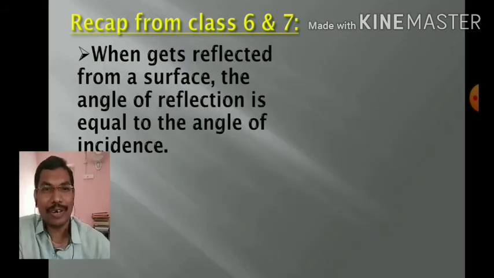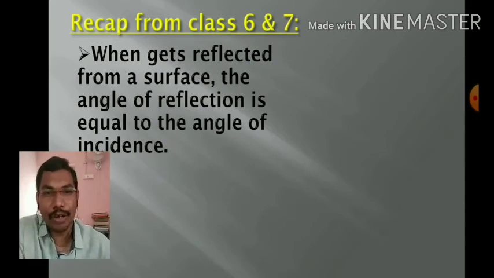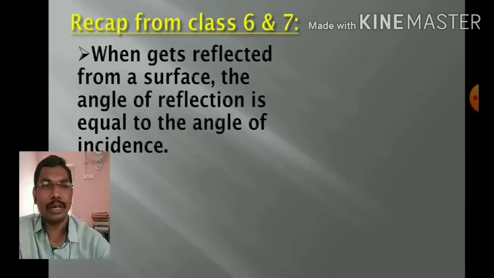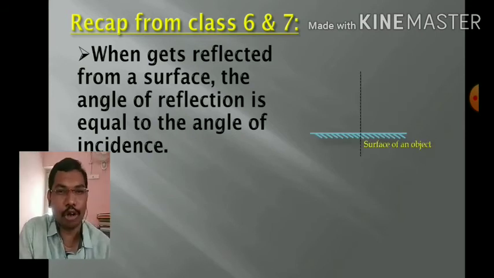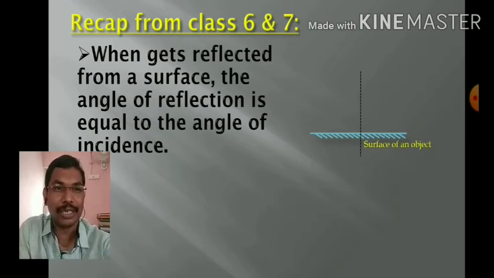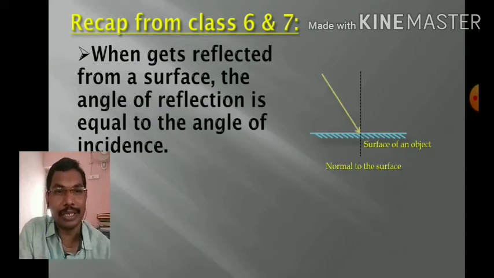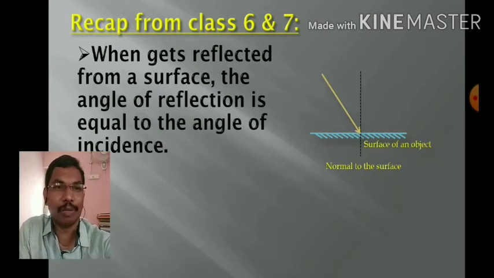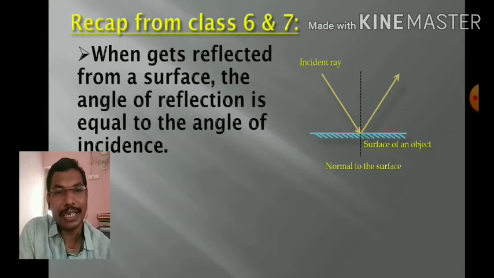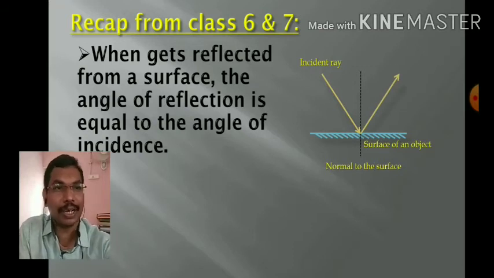Now, the first law of reflection: when light gets reflected from a surface, the angle of incidence is equal to the angle of reflection. This is known as the first law of reflection. This is the surface of an object, and the black dotted line represents the normal to the surface. Normal means perpendicular to the surface. Now a light ray comes from the object and is incident on the mirror or object. This is called the incident ray. It gets reflected, and this is called the reflected ray.